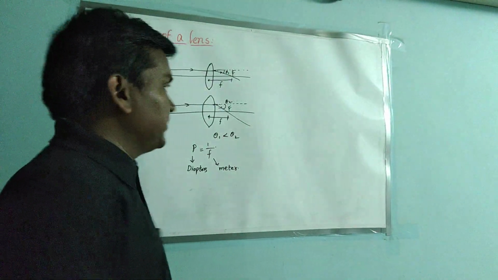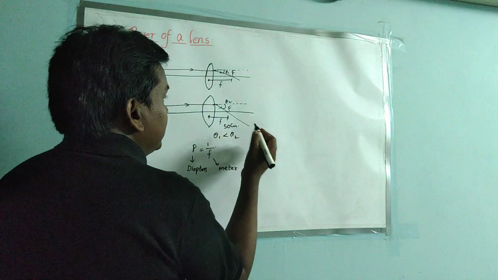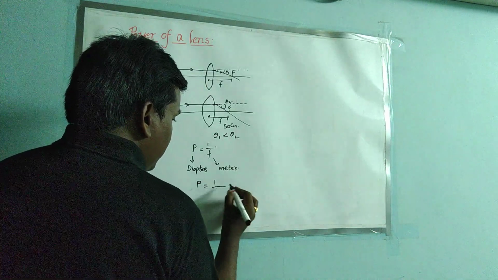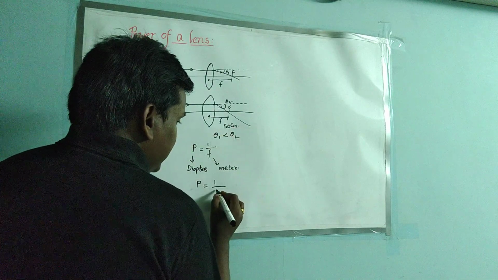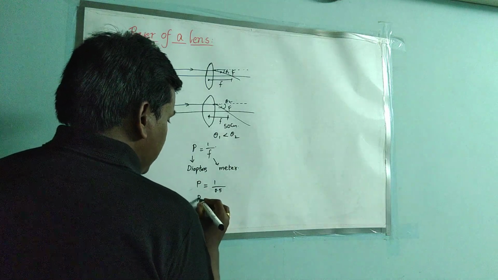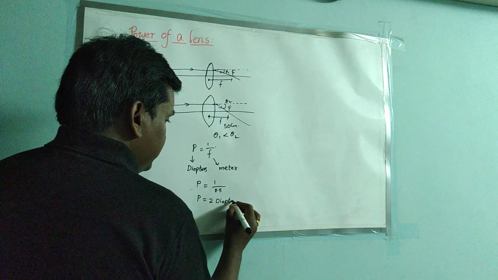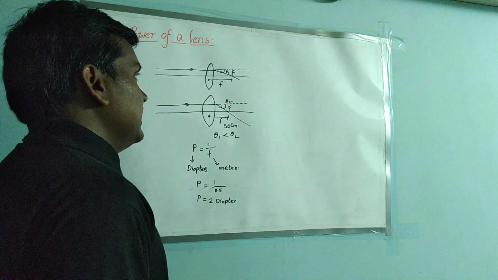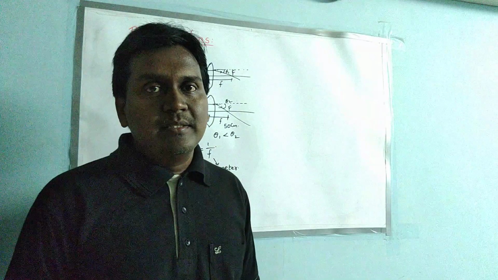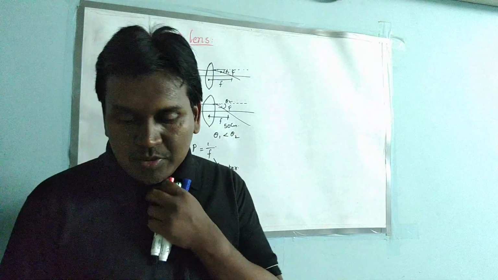Here, if the focal length of the lens is 50 centimeters, then what is the power of the lens? Power of lens P equals 1 by 50 centimeters, that is 0.5 meter. We have to convert this into meters. So power P equals 1 by 0.5, which is 2. So 2 diopters. Is it clear? That means as the power increases, focal length decreases. As the power decreases, focal length increases. So both are inversely proportional to each other.